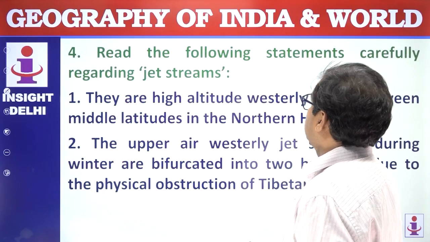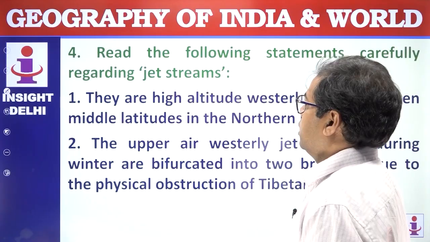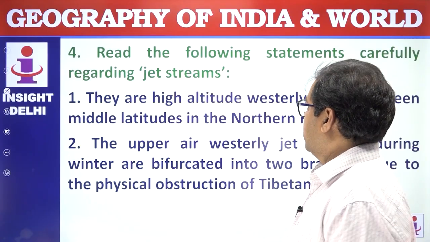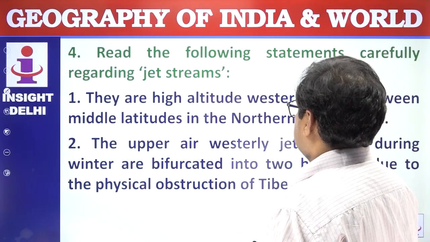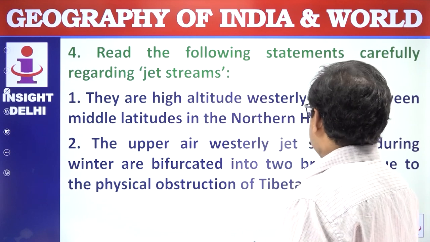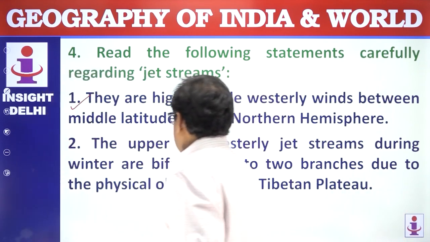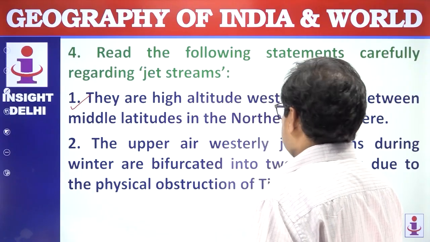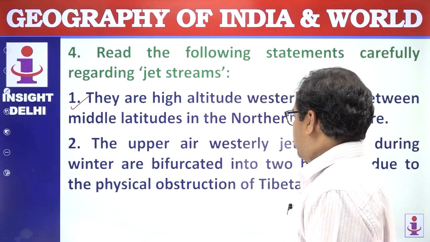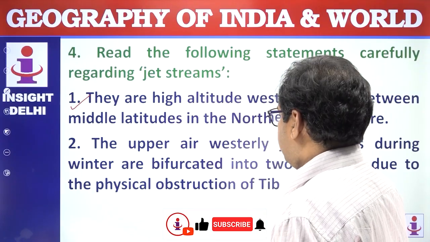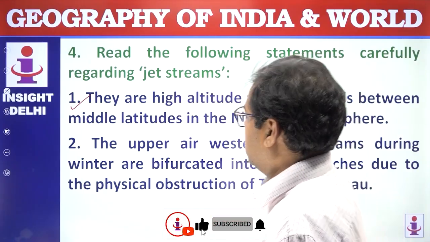Next question. Read the following statements carefully regarding the jet stream. There are high altitude westerly winds between the mid latitudes in the northern hemisphere. This statement is correct. The upper air westerly jet stream during winter is bifurcated into 2 branches due to the physical obstruction of the Tibet Plateau. This is correct.